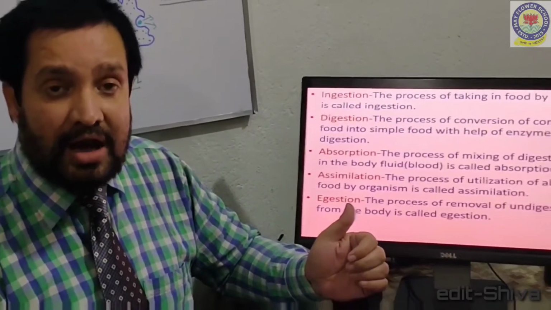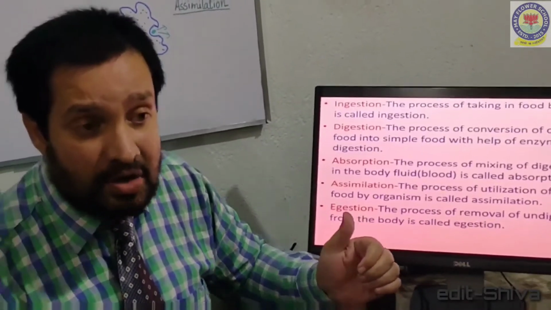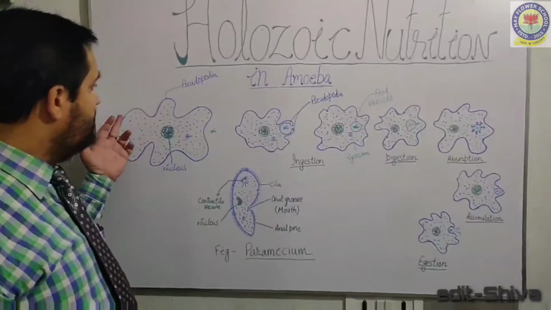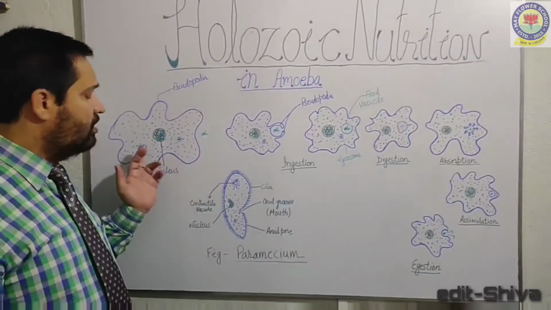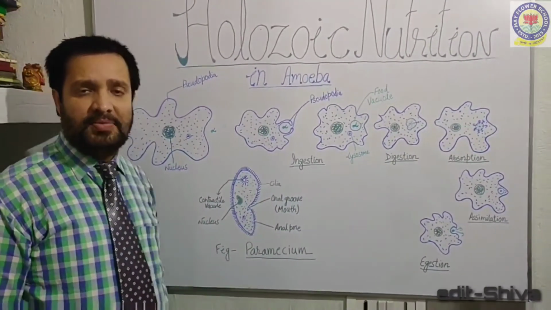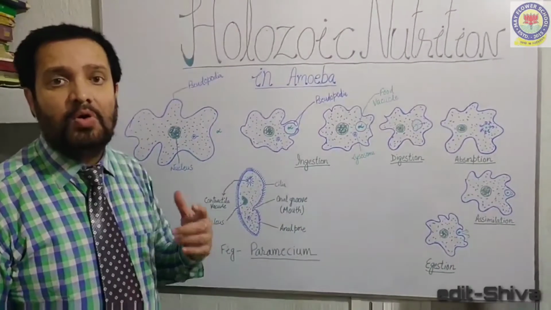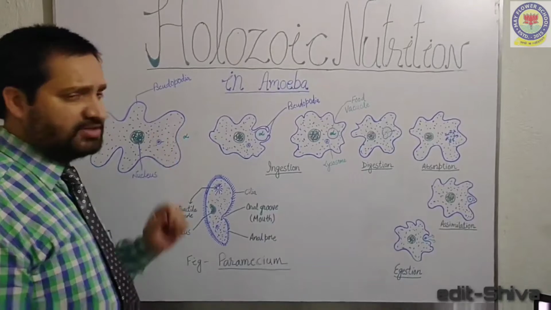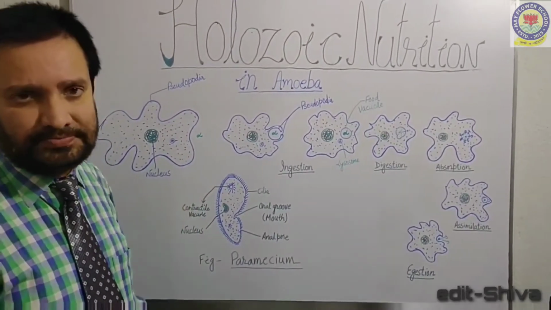Dear students, now let us study the holozoic nutrition in amoeba. Amoeba is a unicellular organism. It means it is made up of one cell. The body of amoeba is not fixed. It is irregular.